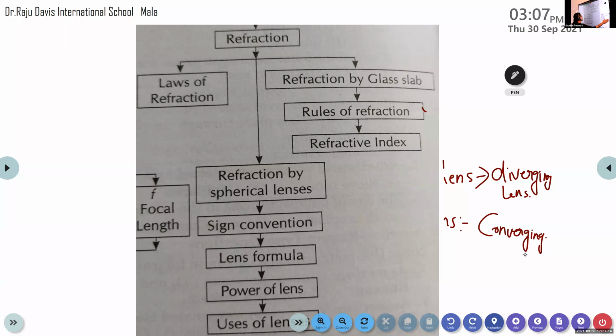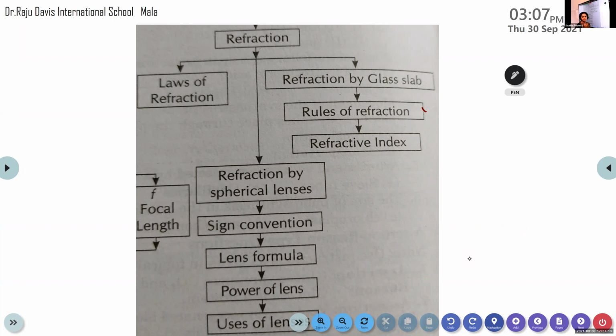Then what about the sign convention? The sign convention in the case of spherical lens is exactly similar to that of the sign conventions for the spherical mirrors. The same. Then lens formula. Quickly recall the lens formula. Don't need to turn the pages, just to correlate it with that of the mirrors.